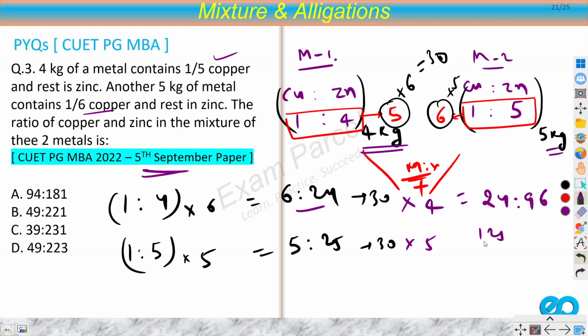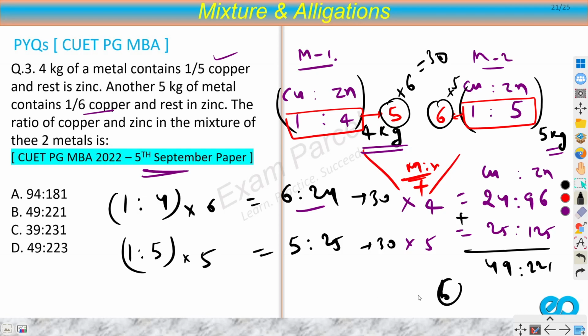And this would be 25 is to 125. So this is copper, this is zinc. Now I can simply add them up for the mixture. So if you add these up, then you will get 49 is to 221. So that is option B.